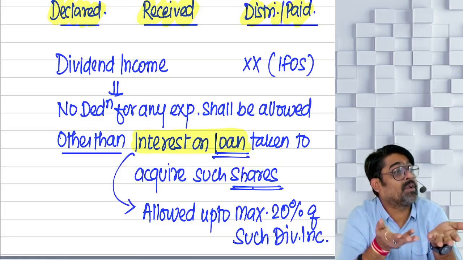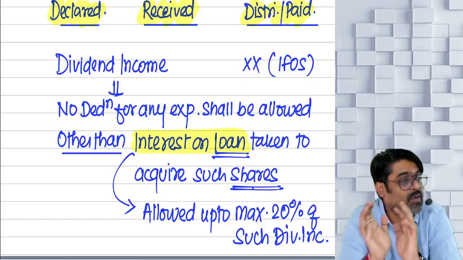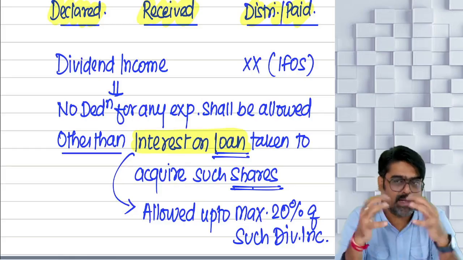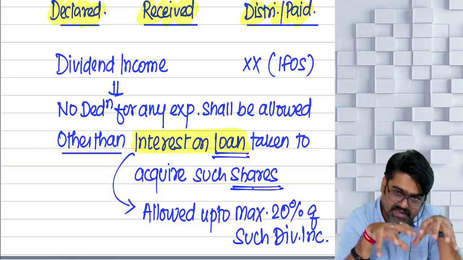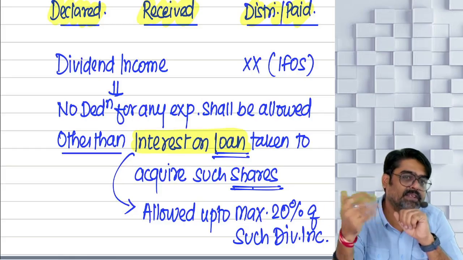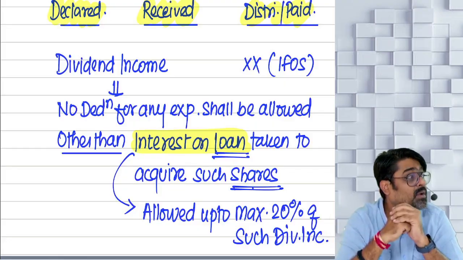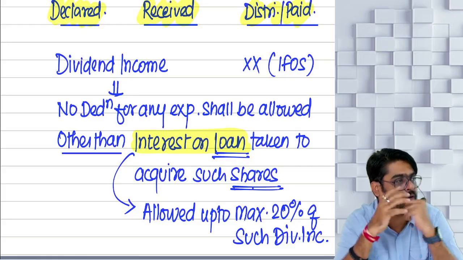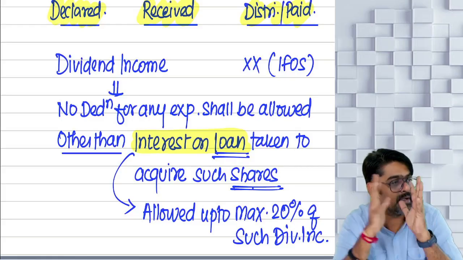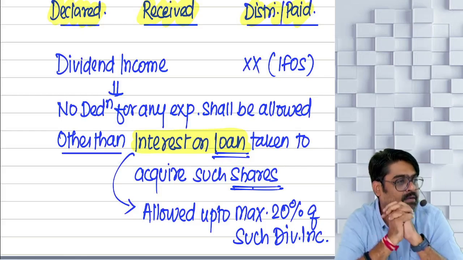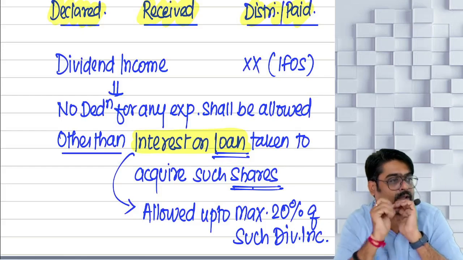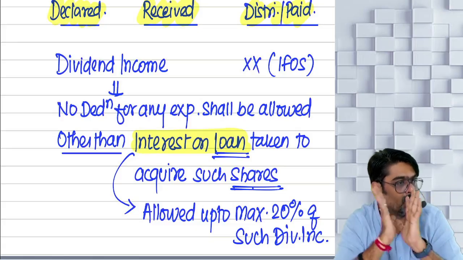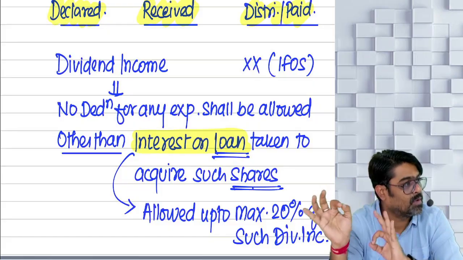So there is a limit on claiming the deduction of interest. For example, you have taken a loan, and by this loan you are purchasing shares. And on those shares, you are getting dividend. Example, dividend you received is 2 lakh rupees. So 2 lakh is your income. 20% of that is 40,000. So interest on loan you can claim up to a maximum of 40,000.